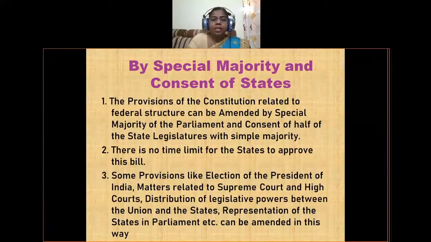Equal representation to all the 28 states is not there in our parliament. Depending on the population, the seats of the parliament are decided. This representation in the parliament can also be amended through this method, that means a special majority and consent of states.